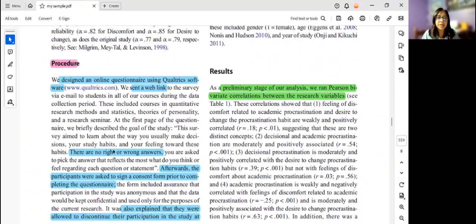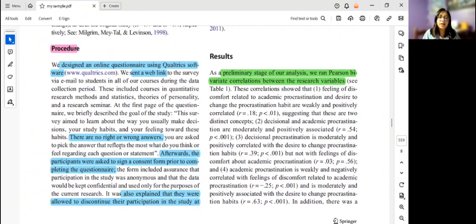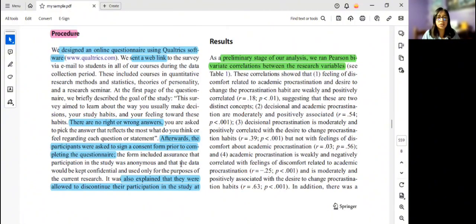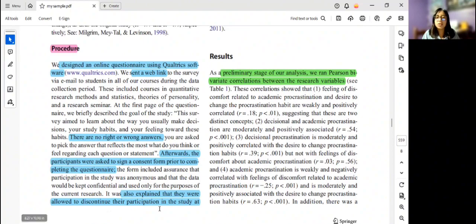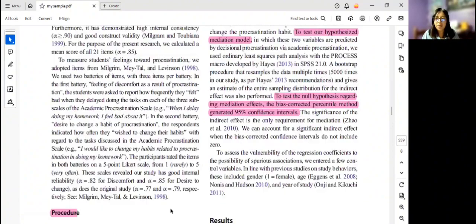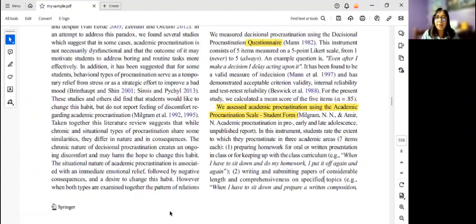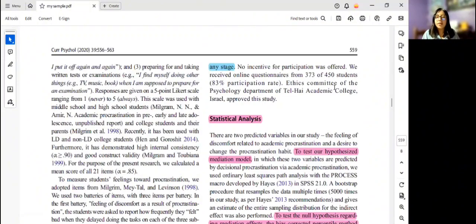They are going to send a web link. They also explain that there are no right or wrong answers for the students. Also, they are going to explain that participants are going to sign a consent to complete the questionnaire. In the procedure, they are also explaining that participants are allowed to discontinue their participation in the study at any point. And also that there is no incentive offered to participants.